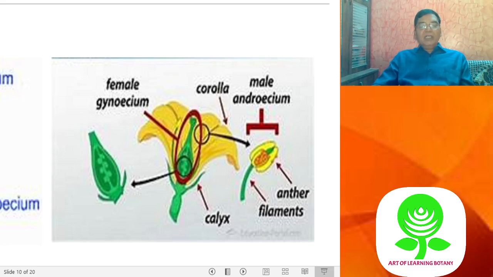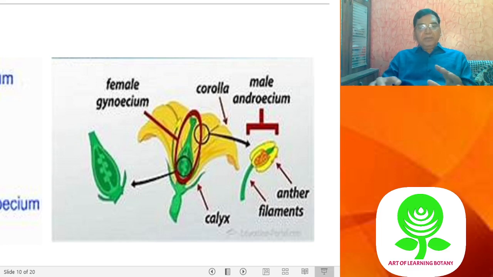Sometimes you'll find either the male whorl is absent, at that time the flower is incomplete as well as unisexual, female or pistillate flower. Sometimes the gynoecium is absent, at that time the flower is incomplete also and called staminate flower. Clear?